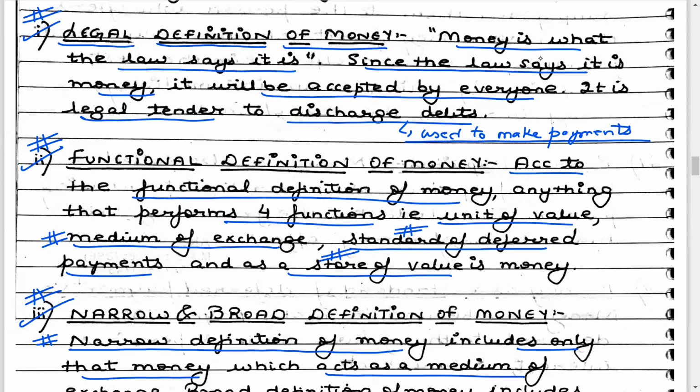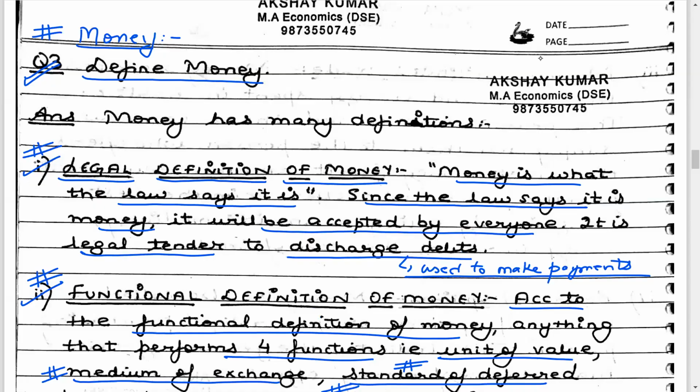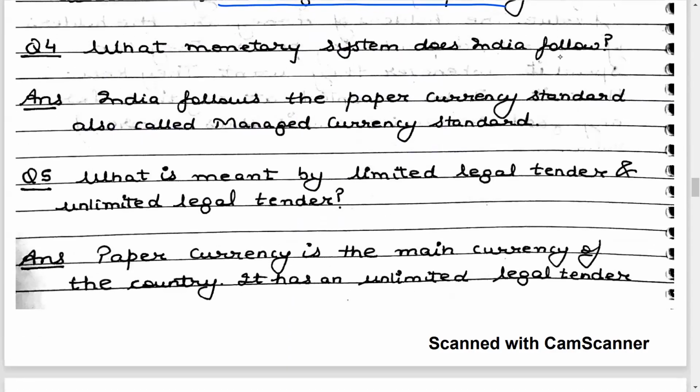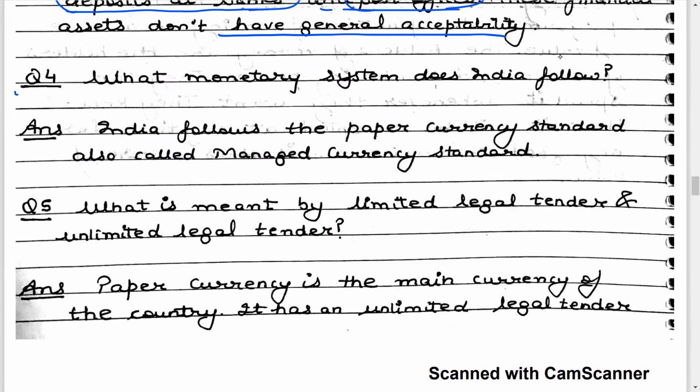Okay, so hoping all students have understood question 3 and have no doubts. Okay, let's now move forward. Let's look at question 4. It's an objective type question. What monetary system does India follow?